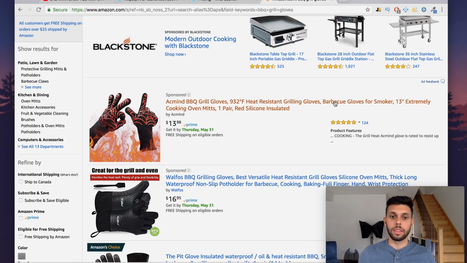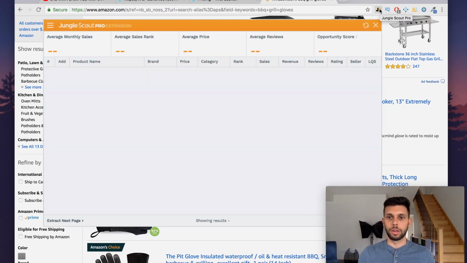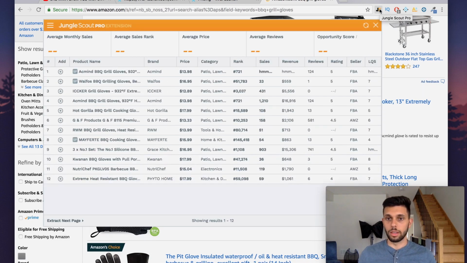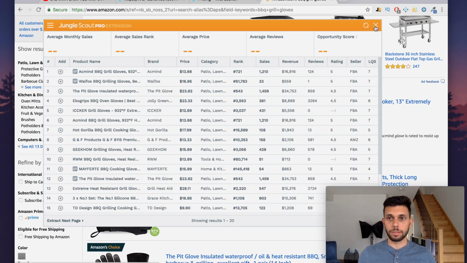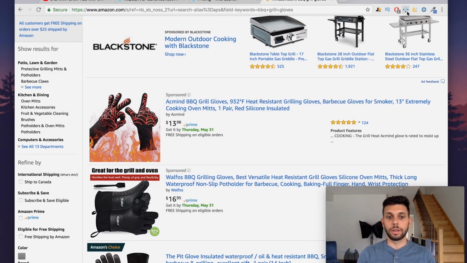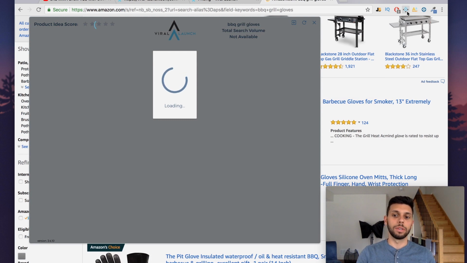So basically the Chrome extension is as follows. The Jungle Scout comes up and tells you all the different amounts of money that every single product is making. The market intelligence is very similar to it, except I noticed that it has a lot more features in it that are really cool.